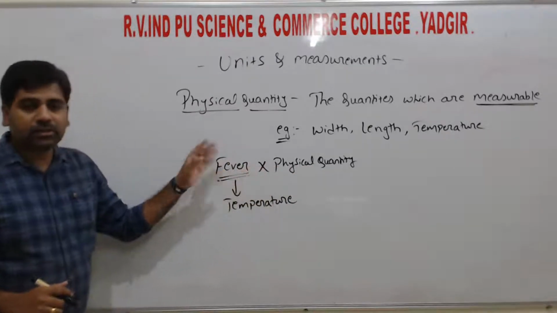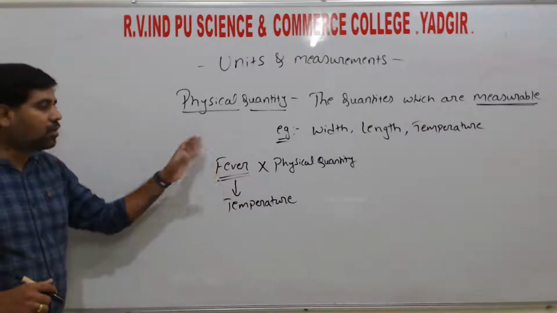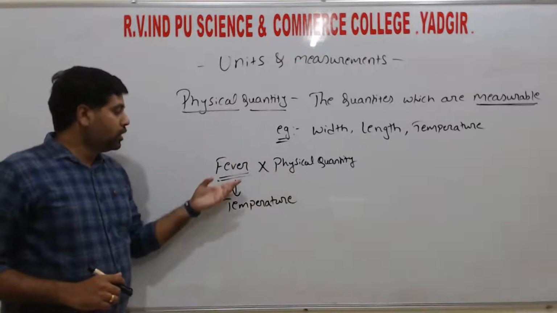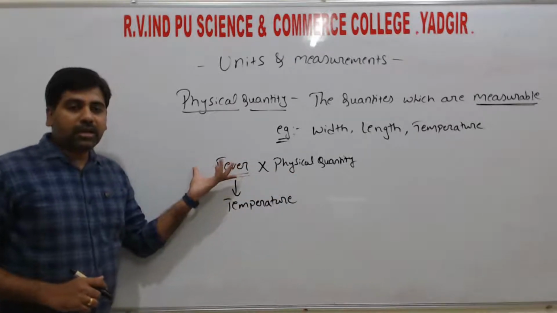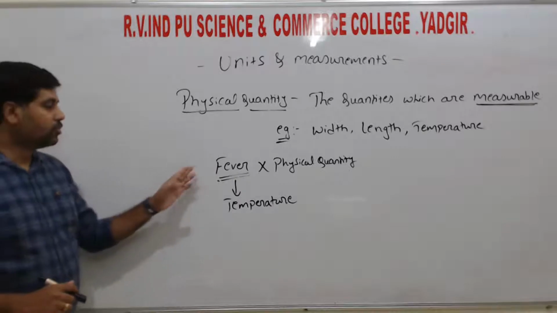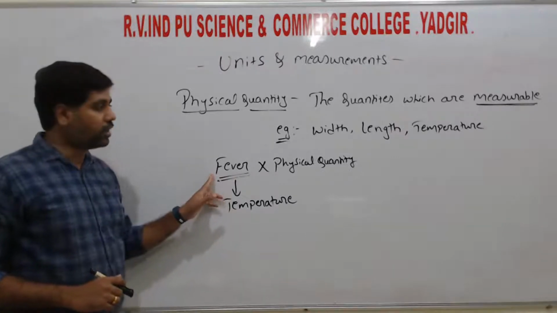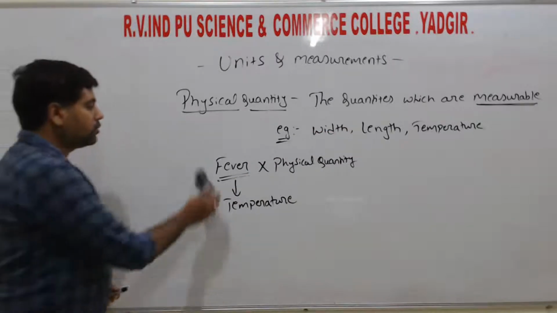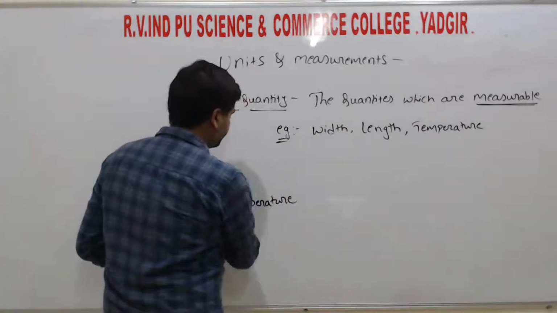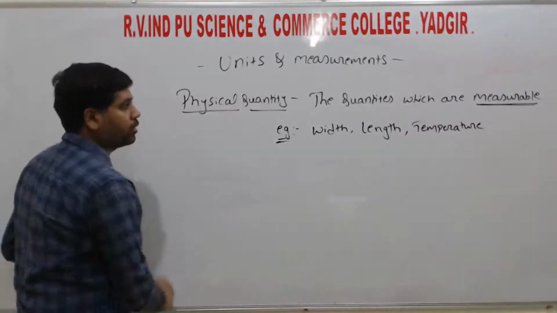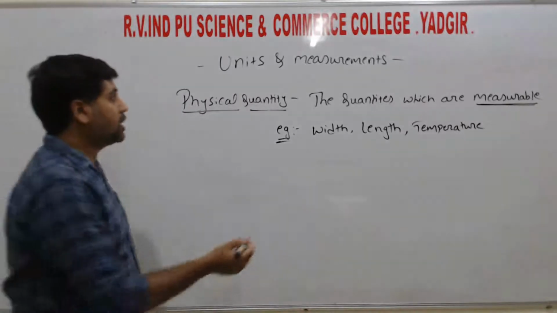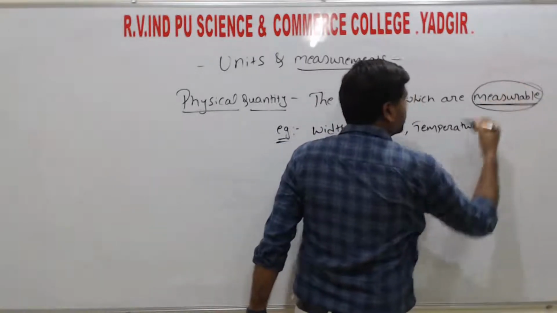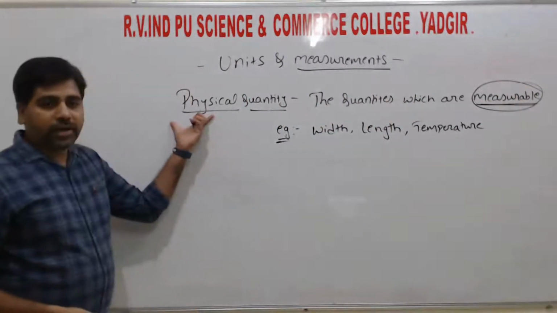Similarly, happiness, sad, angry, these are quantities which we are not going to measure. Hence, we are not studying those in physics, right? So this is an example of not a physical quantity, and these are examples of physical quantities. Next, we start with the measurement, because the physical quantities which are measurable are called physical quantities.